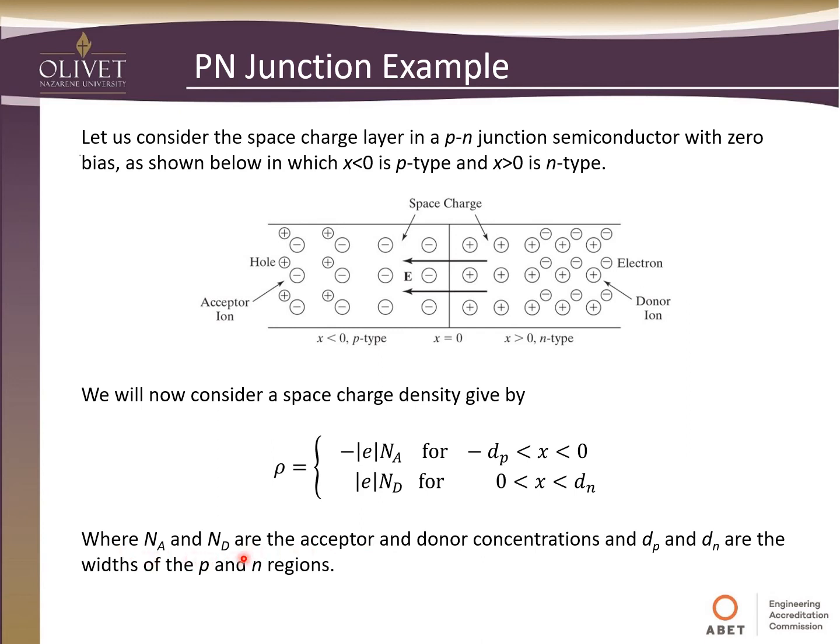Again, we need to keep in mind Na and Nd are the acceptor and donor concentrations. If you get into semiconductor physics, you can study that, but we were more interested in the field effect of what's going on. When you think of these electronic devices, a diode and a transistor and things like that, we call those electronic devices, but in fact, they are electromagnetic field devices. They are highly governed by electromagnetics. So that's another reason why I personally feel this course is very important for you to gain some understanding of what's going on. And again, dp and dn are the widths of the p and n regions on each of these sides.